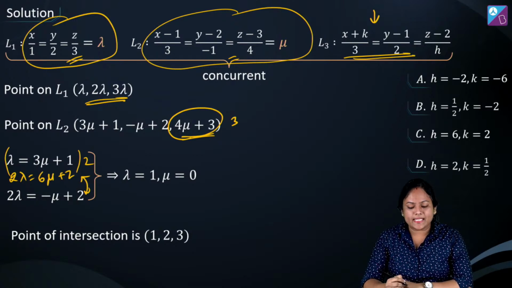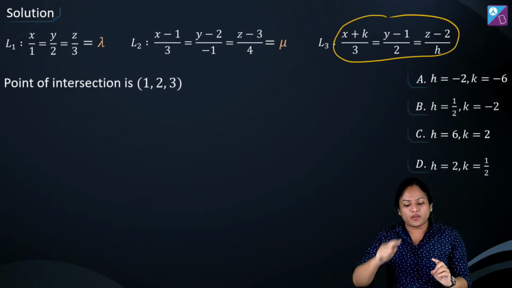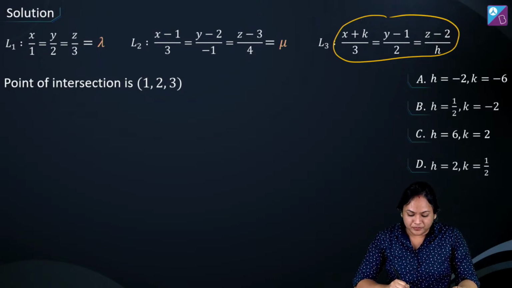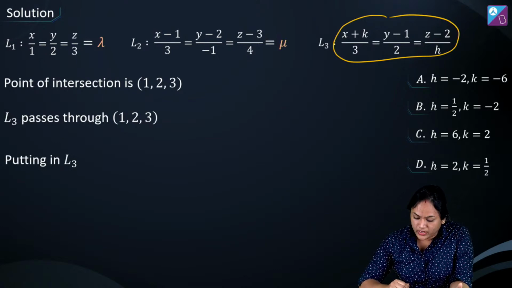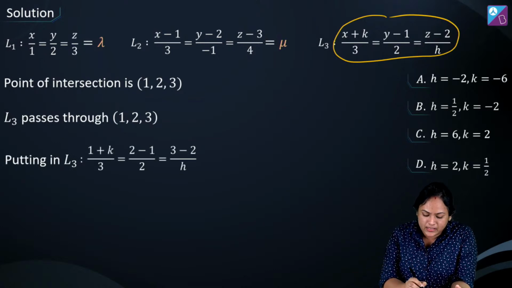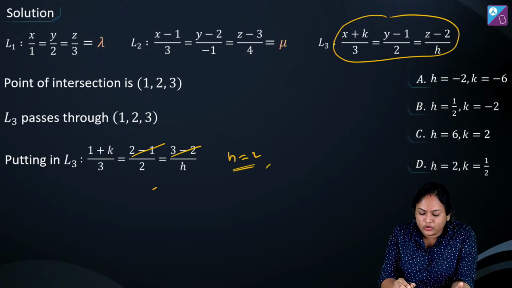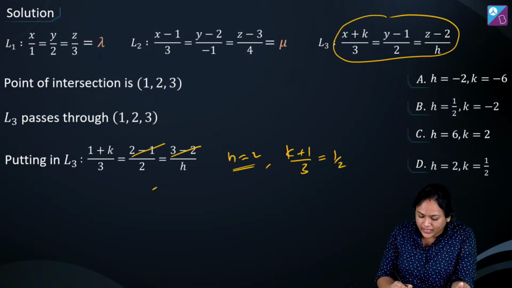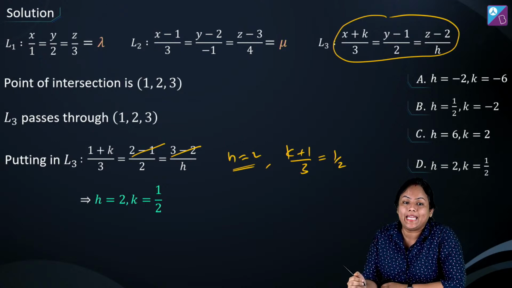Alright? तो जल्दी से पॉइंट मैंने आपको बता दिया, 1, 2 and 3 you substituted over here in place of x, y and z and tell me what you're going to get the values as. तो यहाँ पर जब हम L3 में substitute करेंगे so it's going to become a condition like this. This is going to get cancelled, 1 है तो h की value यहाँ से directly you are going to get as 2, and similarly अगर हम k की value निकालेंगे so you are going to get k plus 1 by 3 is equal to 1 by 2, so k value will become half. So the answers will be h is 2 and k is half.